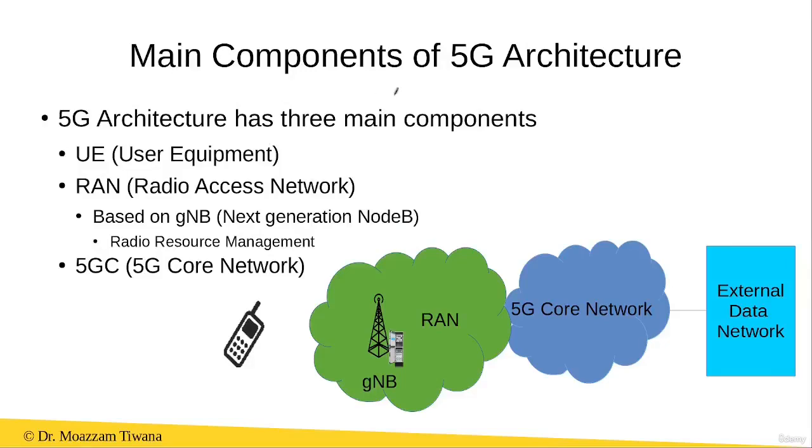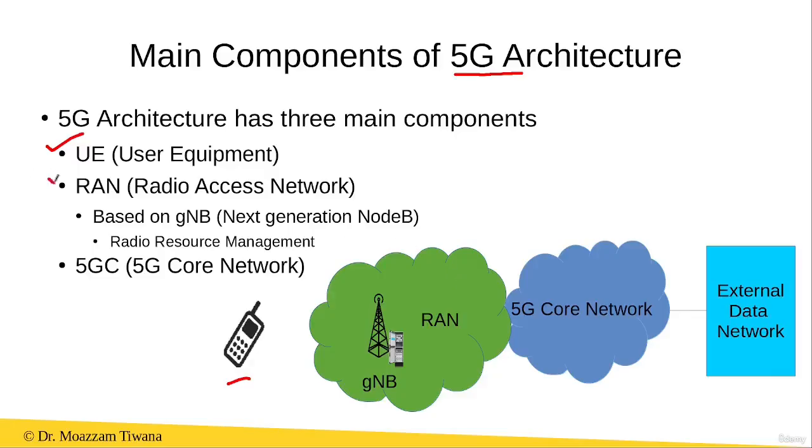There are three main components of the 5G network. The first one is called the user equipment or the UE, and it is also known as the mobile station. Using this user equipment, a user connects to the 5G network.